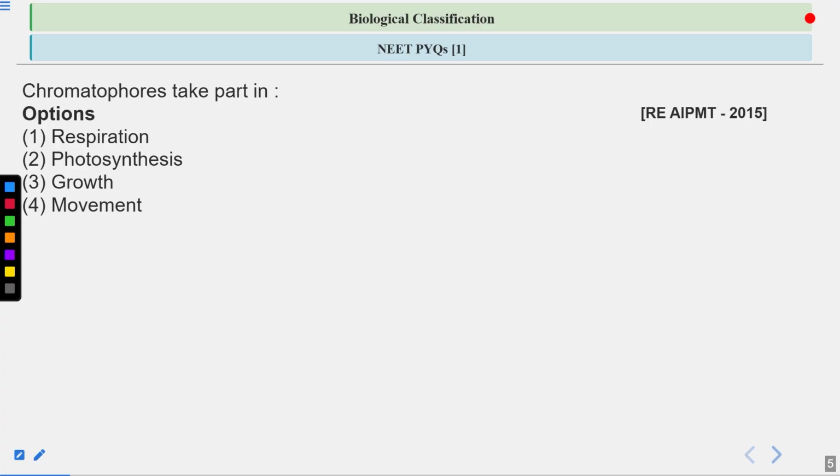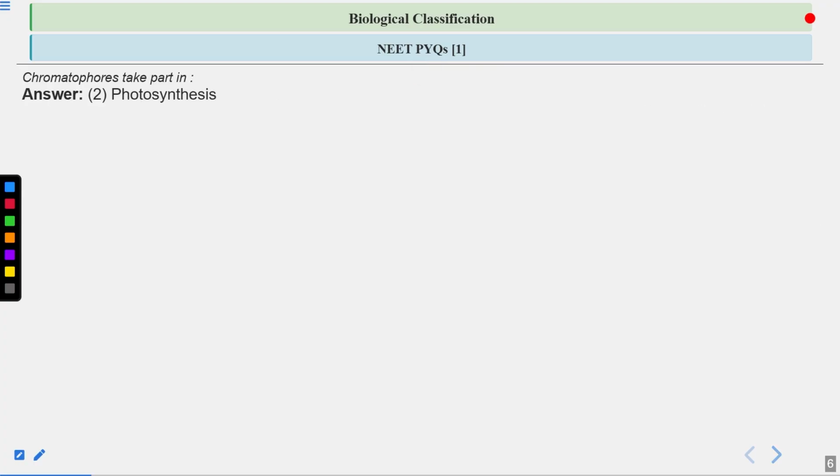The chromatophores take part in. What are the options here? Respiration, photosynthesis, growth, and movement. Do chromatophores take part in respiration or photosynthesis or growth or movement? So what will be the answer for this question? Let's have a look at the answer. Okay, so the answer is photosynthesis.